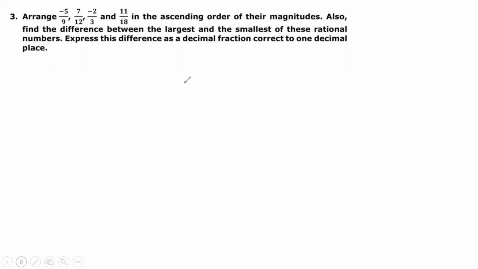So the numbers are -5/9, 7/12, -2/3, and 11/18. Okay, so first, we have denominators 9, 12, 3, and 18. So I will try to make all the denominators equal to the same value. For that, we will take